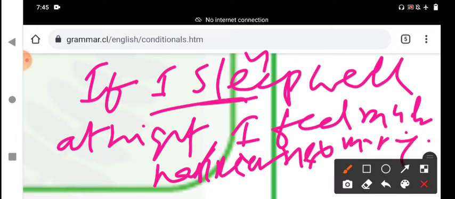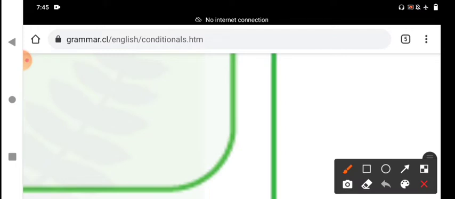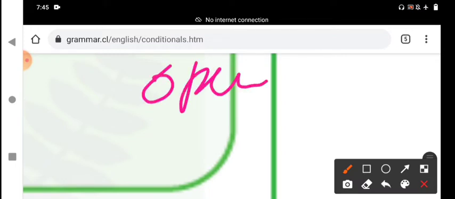If I sleep well at night, I feel much happier next morning. This is a likely condition, a possible condition. It is an open condition. If I sleep very well at night, I will feel much happier in the next morning. That's why we have been discussing the open condition, or type 1.